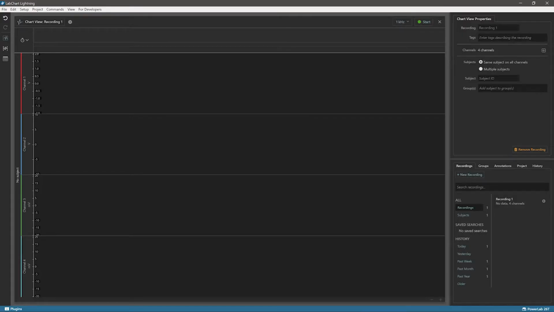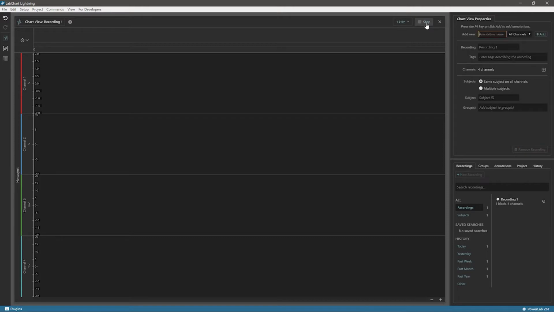LabChart Lightning contains many new features as well as familiar features that may look different, but what remains the same is the simple workflow of plugging in your PowerLab and clicking Start to begin sampling your data.